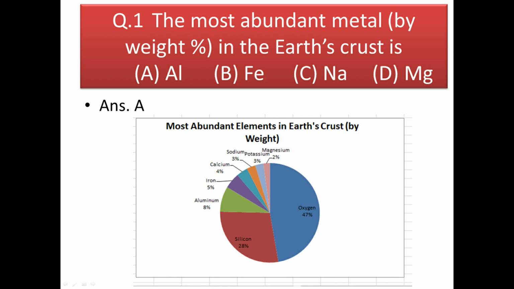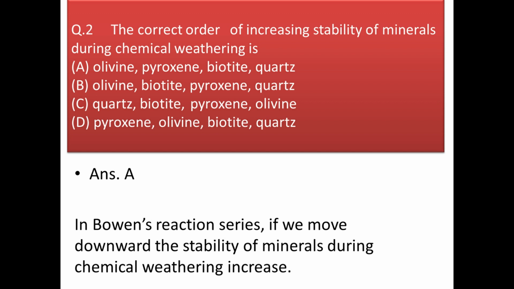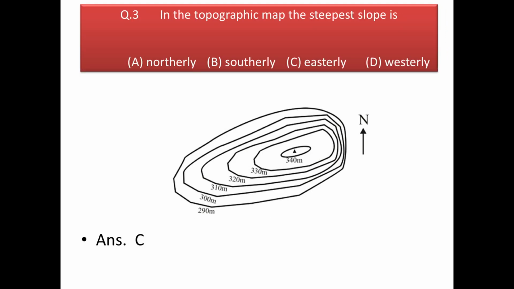Next question. The correct order of increasing stability of minerals during chemical weathering is. That means you have to put first the mineral which is least stable to chemical weathering, and then arrange them from least stable to more stable. In Bowen's reaction series, when you move down from olivine to pyroxene to amphibole all the way towards quartz, the stability of the minerals in chemical weathering increases gradually. So our answer will be olivine, then pyroxene, then biotite, and finally quartz. Option A. Next question.